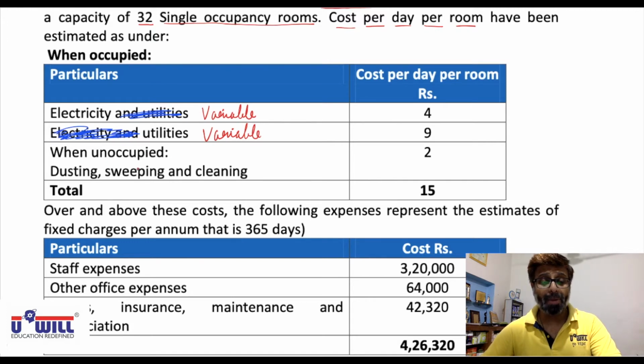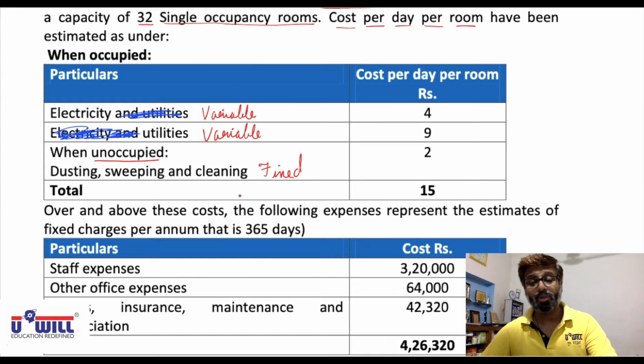Now when unoccupied, dusting, sweeping and cleaning. When unoccupied means this is fixed cost. And see, quite obviously, dusting, sweeping and cleaning is to be done whether people come to the hotel or not. Even if no people come in the hotel throughout the year, will cleaning, dusting and sweeping be required or not? Yes. So it is a fixed cost. It does not depend on the number of people coming to the hotel.